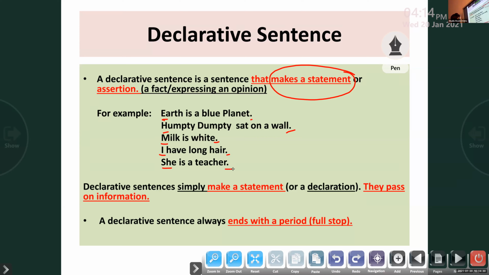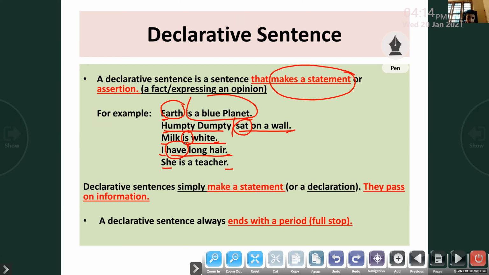See children, everywhere you can see one subject, one predicate part, right? And you can see everywhere in all the sentences that the predicate part is actually starting with the verb. Right? Is white. Is a verb. Primary auxiliary. I have long hair. Have.